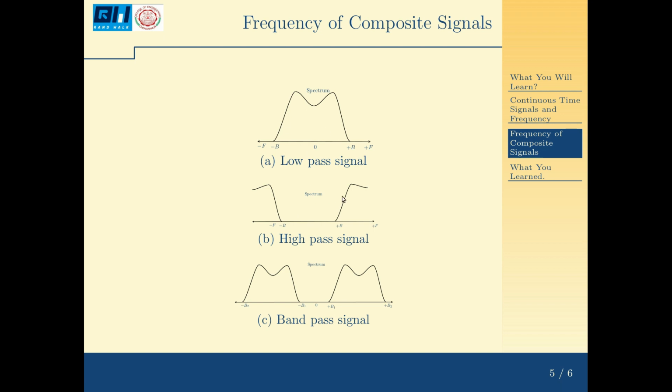And this is the spectrum of a high pass signal. All frequencies lie above B. B to infinity, all frequencies are available. From 0 to B, no frequency is available. And here you see the mirror image of the positive side.